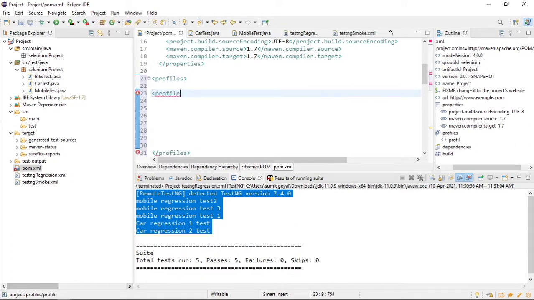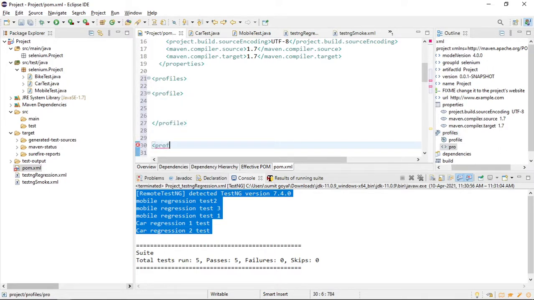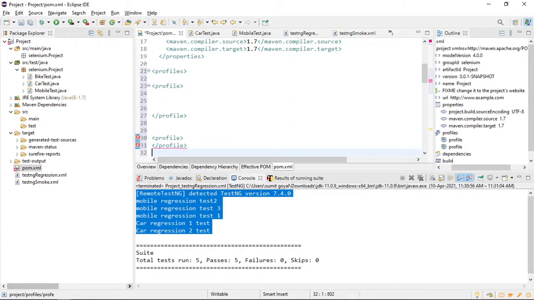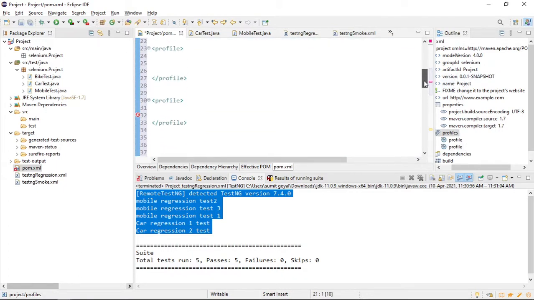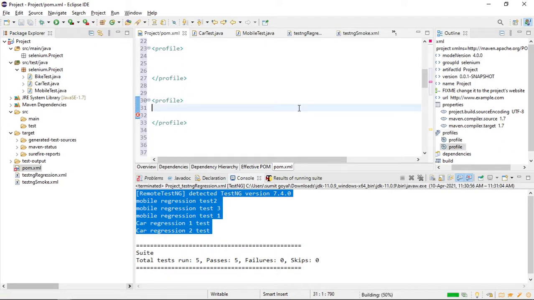So this is going to be my first profile, and this is my second profile. All the profiles you have to place in the parent tag. This is the parent tag, starting and ending is here. So what is the error?